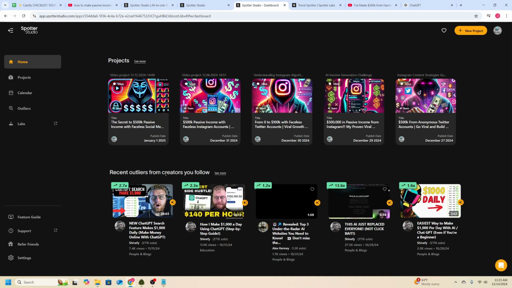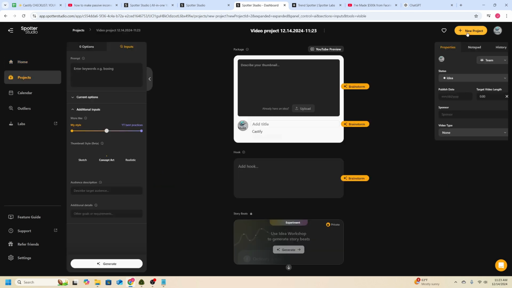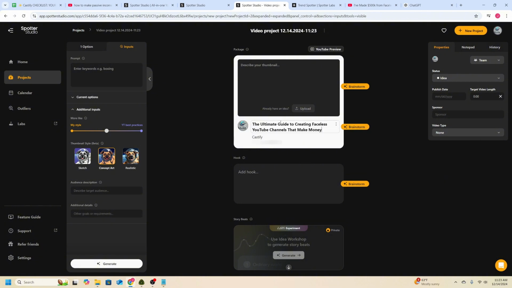We're going to go back into Spotter Studio. And you probably noticed this when we first logged in, but what this is doing is this is showing you projects that you've created, but because you're just getting started, you're not going to have any projects yet. So what we're actually going to want to do is click on New Project. And then from here, this is where we're going to be able to add in our title. And we're also going to be able to create a thumbnail and whatever your hook is that you're trying to promote for that video.